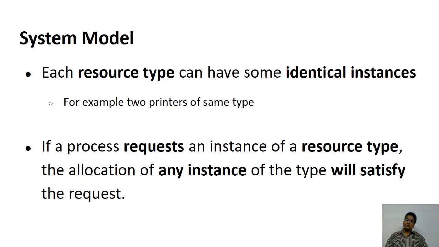Now, each resource can have identical instances. For example, you can have two identical printers connected to the system. So these are called a resource type. They look the same and they behave in the same way. If you didn't get the analogy, you have a 10 rupees note and I too have a 10 rupees note. What's the difference between yours and my note? They are the same. So either I can give the 10 rupees or you can give the 10 rupees. The face value remains the same. So there is no distinction between the 10 rupees note that you have and I have.